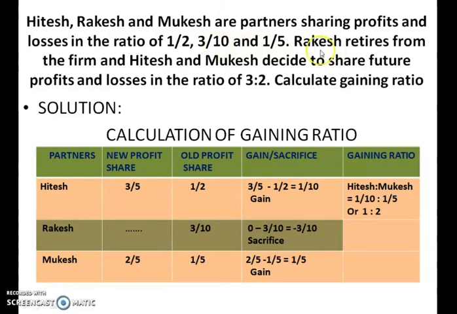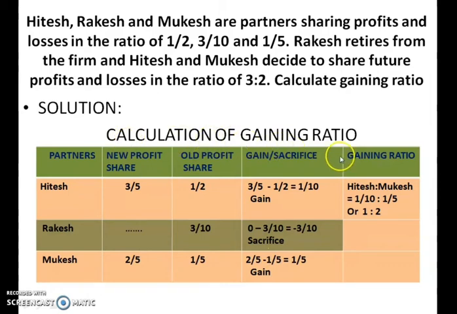The next information given is that Rakesh is the retiring partner, and after his retirement Hitesh and Mukesh decided to share the future profits in the ratio of 3:2. This is their new profit sharing ratio. Calculate the gaining ratio.